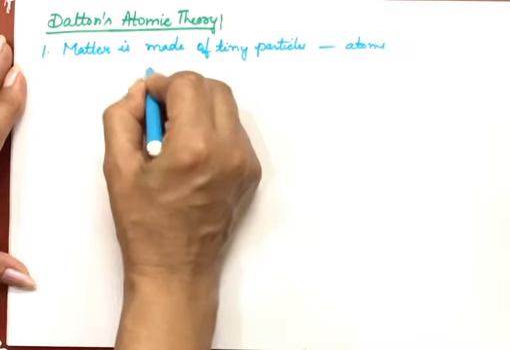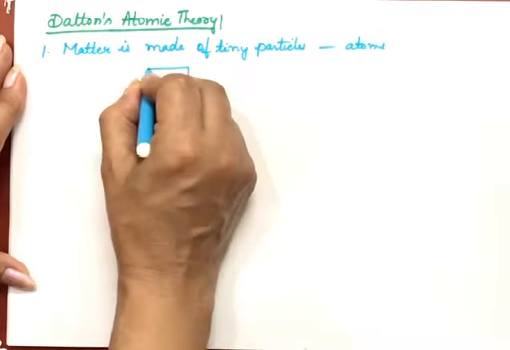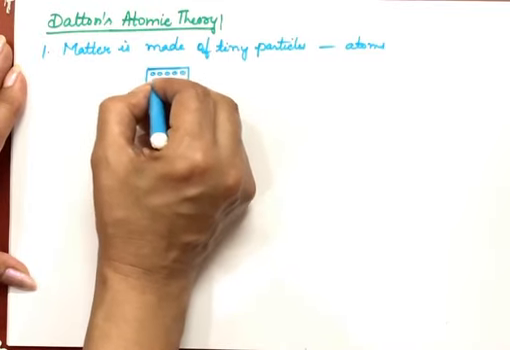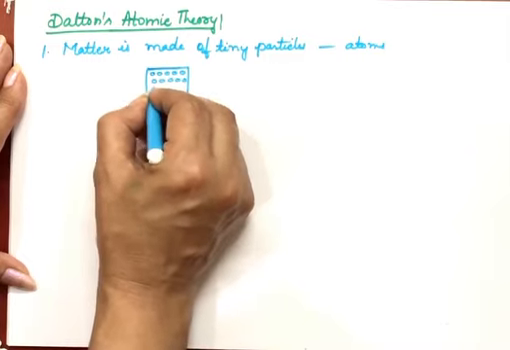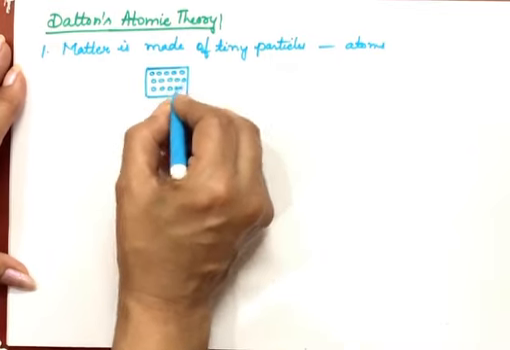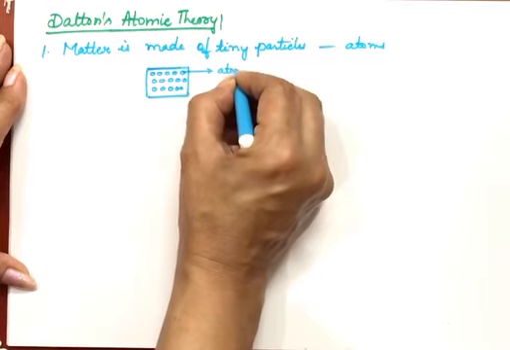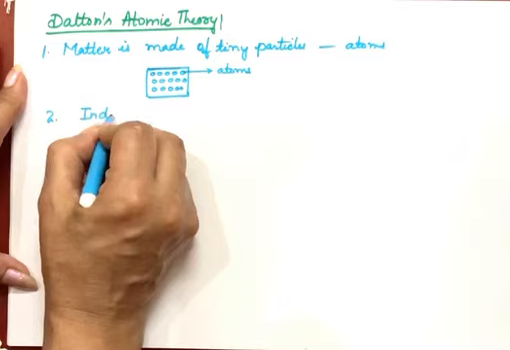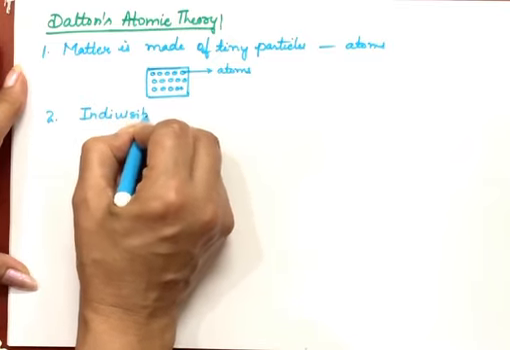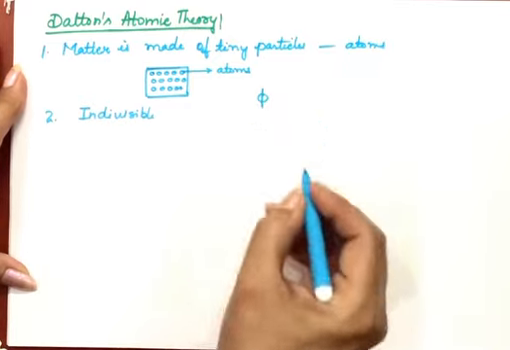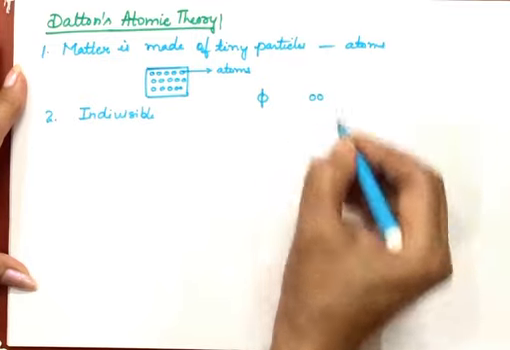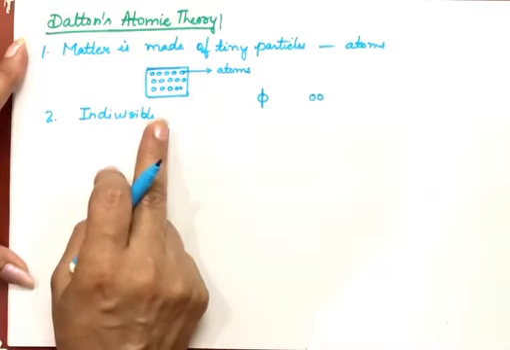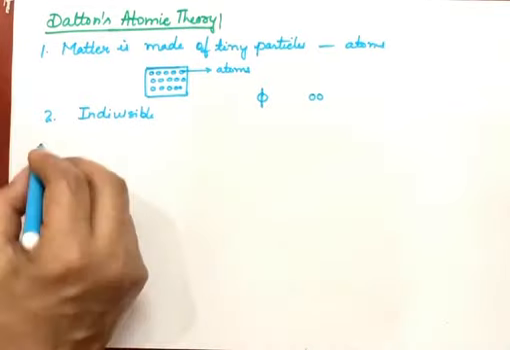For example, if I'm taking this matter, some article we have taken, it is actually made up of very, very small particles, and these are called atoms. Second point is, atoms are indivisible according to this theory. These atoms cannot be broken down further to form more particles. So this is indivisible. This cannot be created and this cannot be destroyed.